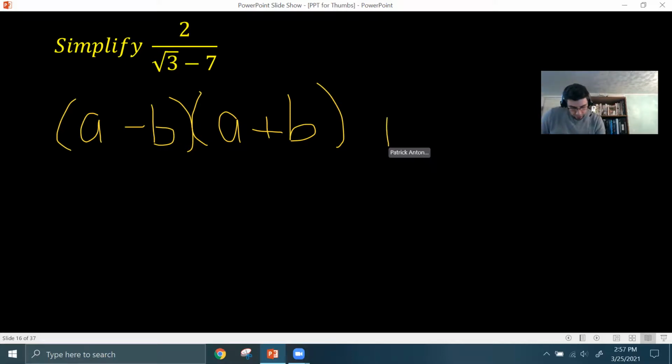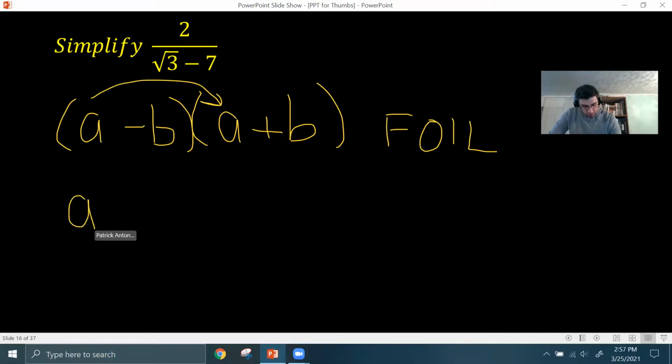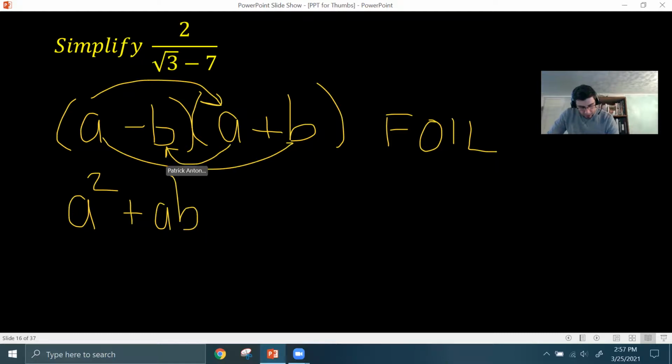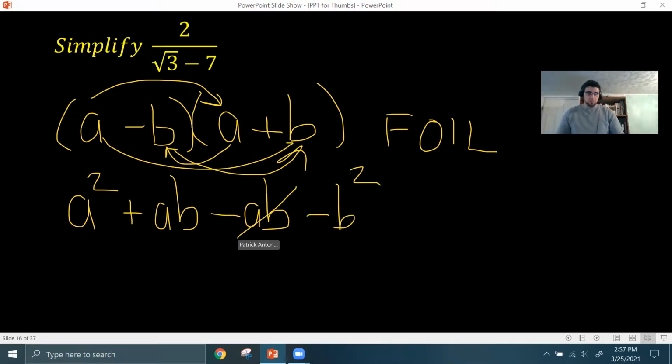If we FOIL these, the firsts give you a squared, the outers give you plus ab, the inners give you minus ab, and the lasts give you minus b squared. Notice that the outers and the inners cancel. This is always going to happen when you're multiplying conjugates. If you have the same two terms, but one's adding and one's subtracting, when you FOIL them, the outers and the inners are always going to cancel, and you'll get the first term squared minus the last term squared.